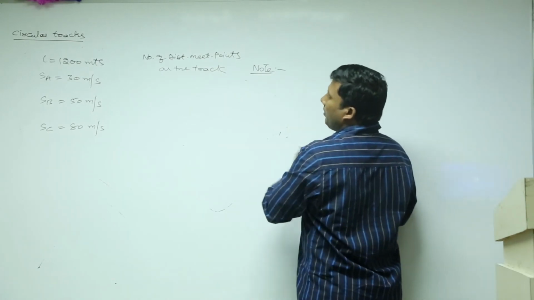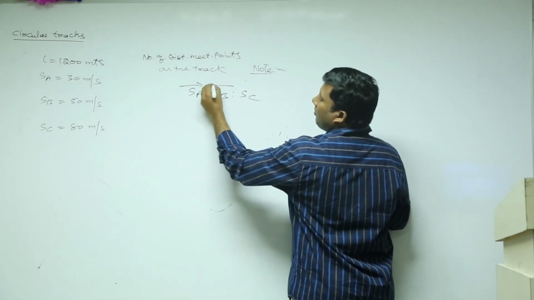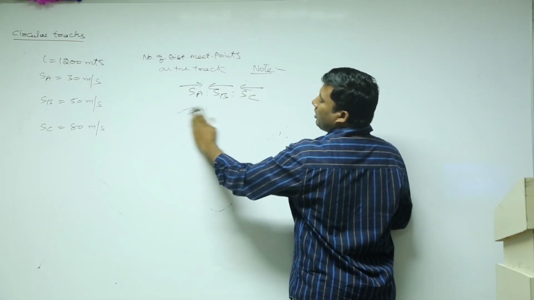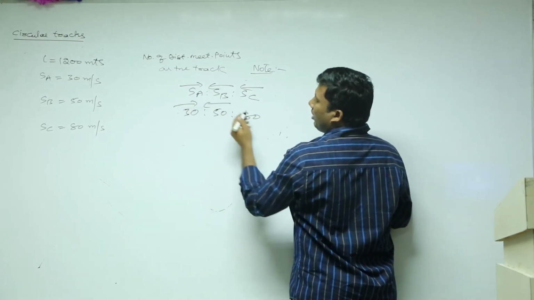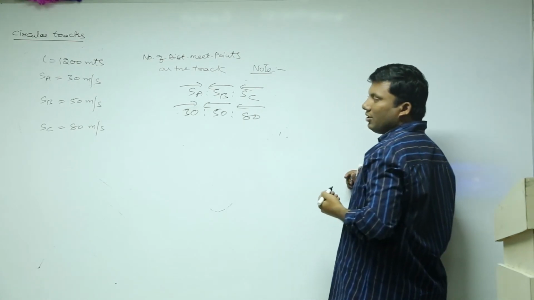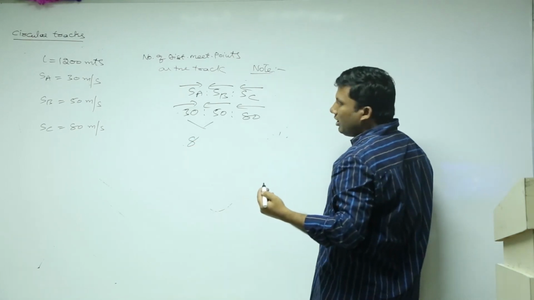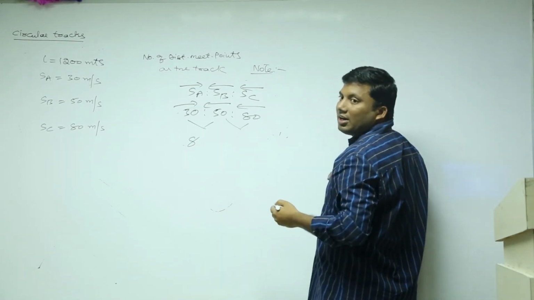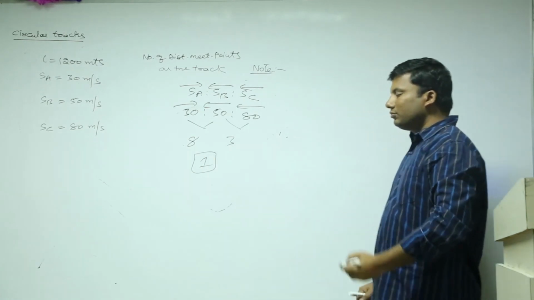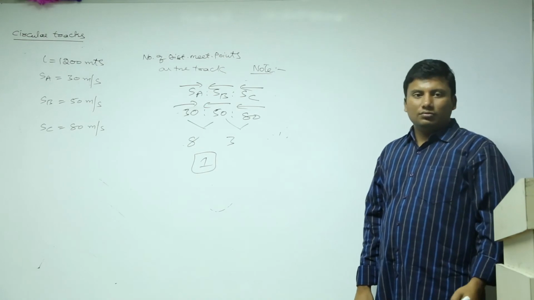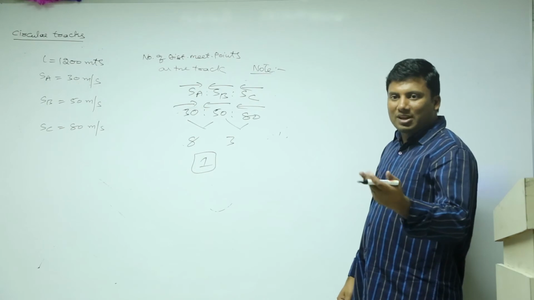Next, 3 people, 4 people, 5 people, A, B and C. A in the same direction, B and C in opposite. 30:50:80. A and B in opposite. A is in one direction, B and C opposite. Opposite means 30:50, 3 plus 5, 8. 8 and 5, they are in the same direction. 3 and 8. Right? Whether it is 3 people, 4 people, 5 people, same thing.